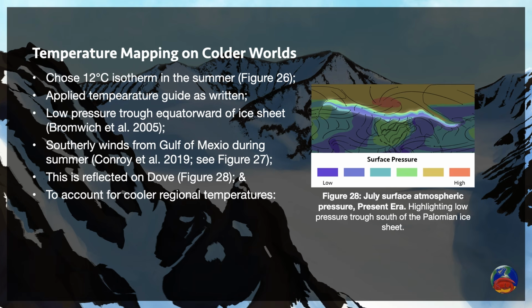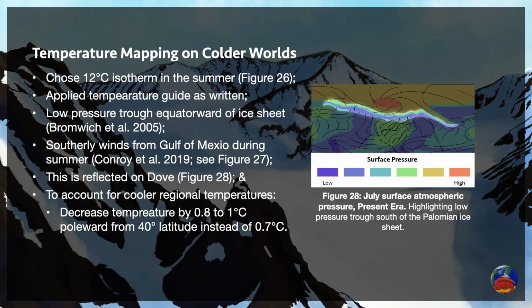To account for cooler regional temperatures on colder worlds, there are a few modifications you could adopt for the manual temperature mapping method. The first is to steepen the temperature shift of the base isotherms from the 40 degrees starting latitude to the pole, from 0.7 degrees Celsius per degree of latitude to 0.8 or 0.9 per degree of latitude. This steeper temperature gradient will make higher latitudes much colder.